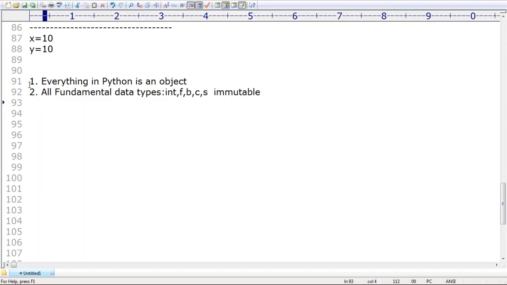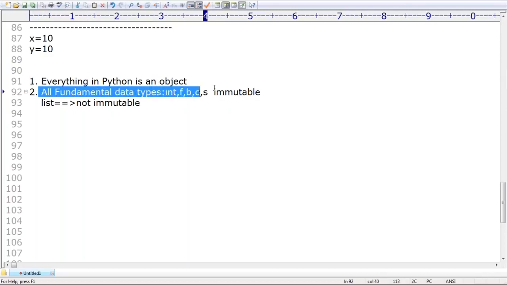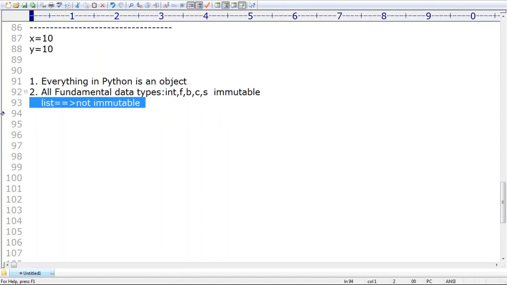Tomorrow we are going to cover the list object. Tomorrow we will discuss list. List is not immutable. Observe that. List is not immutable, but tuple is immutable. Don't feel confused. So make sure all objects are not immutable. All fundamental data type objects are immutable, right? Remember. Clear? Are you in a position to understand?